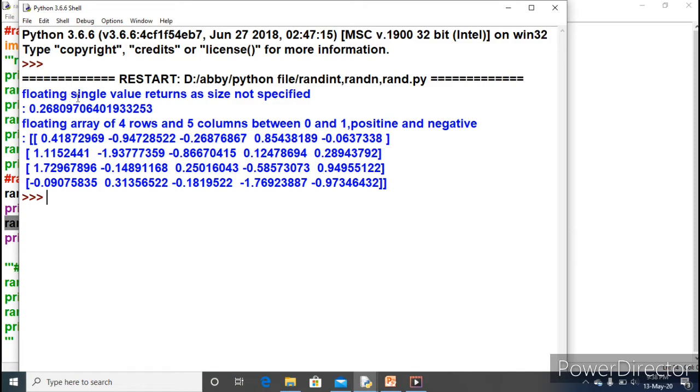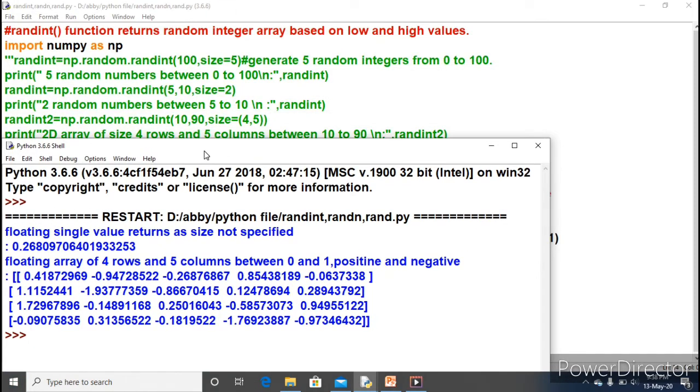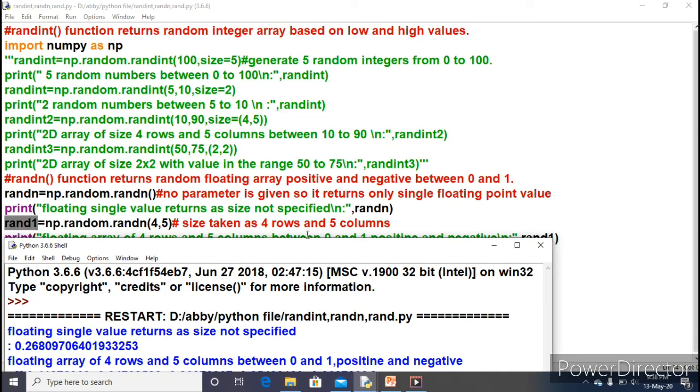Just see here. Floating single value returned as size not specified. This is the first print. Just look at here, our program starts from here. This is the first print.